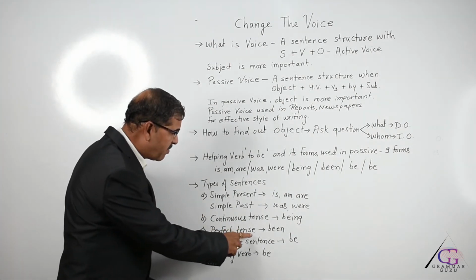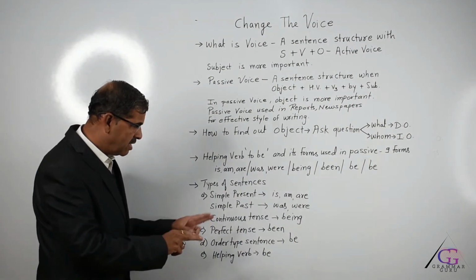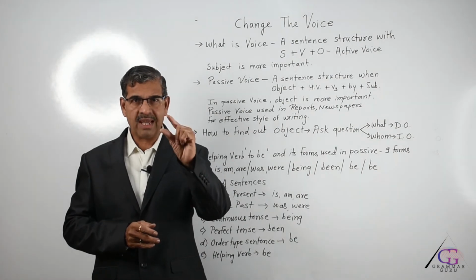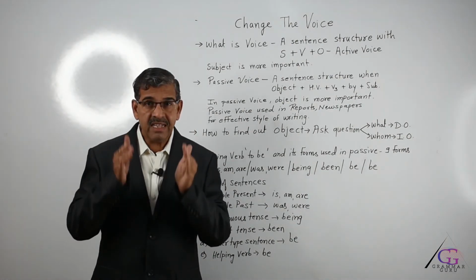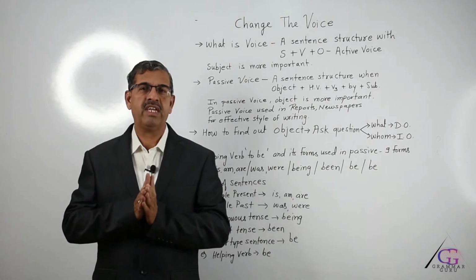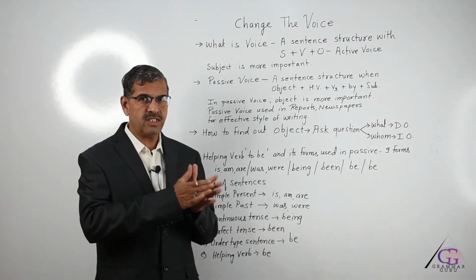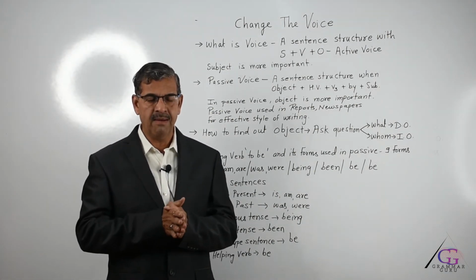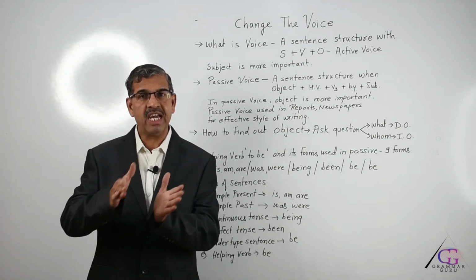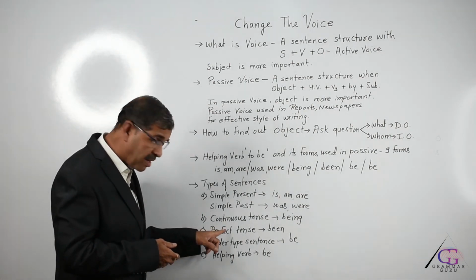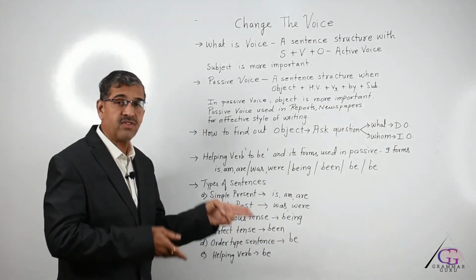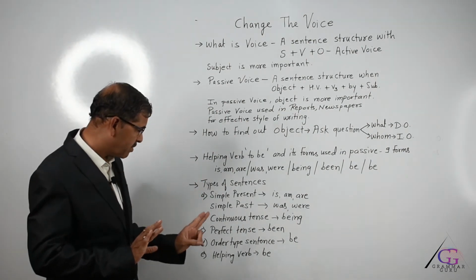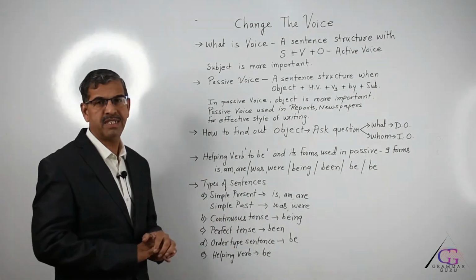The third type is perfect tense. How to identify a perfect tense? It's so simple. There must be have, has or had in the given sentence followed by V3. Only have or had alone doesn't show perfect tense. Have or has or had plus verb in past participle, for example, I have visited, she had discussed. Then whenever you see perfect tense, in the answer after have or has or had, there must be the word been used.